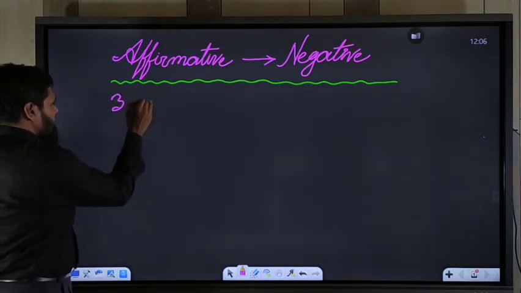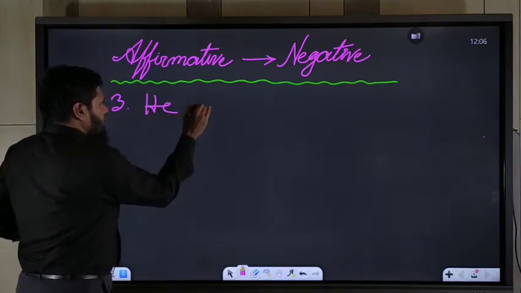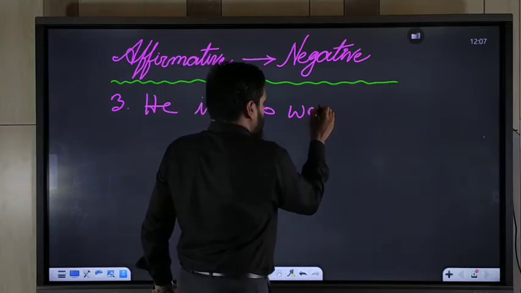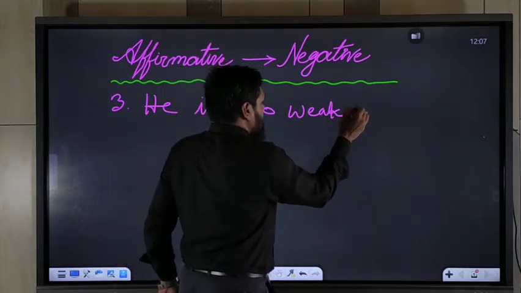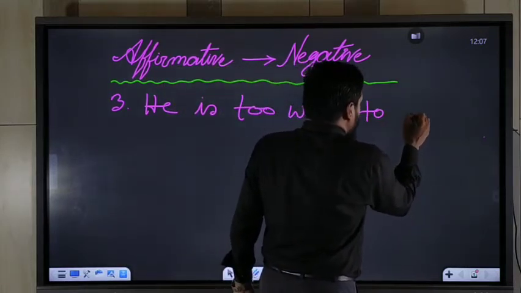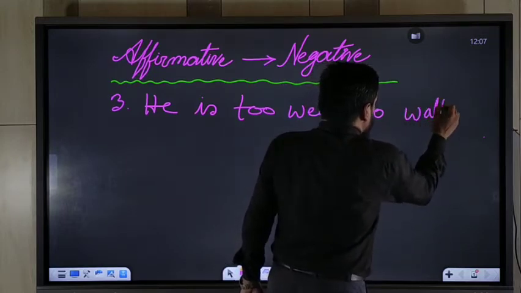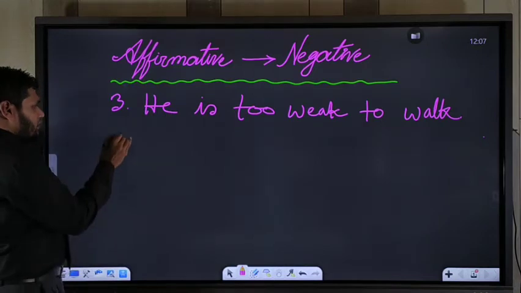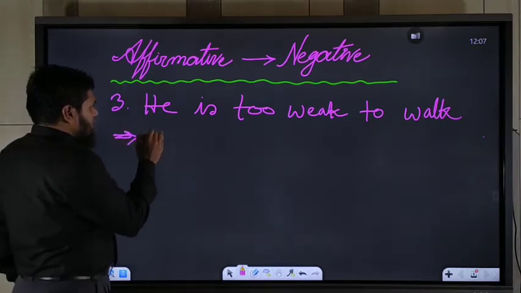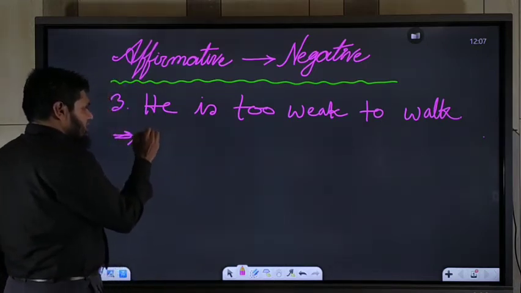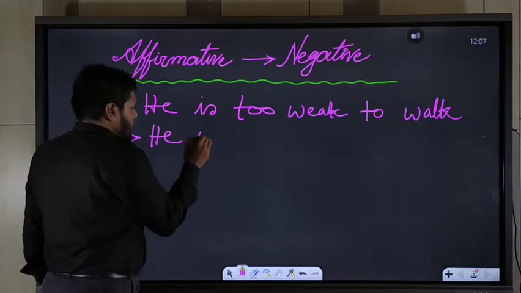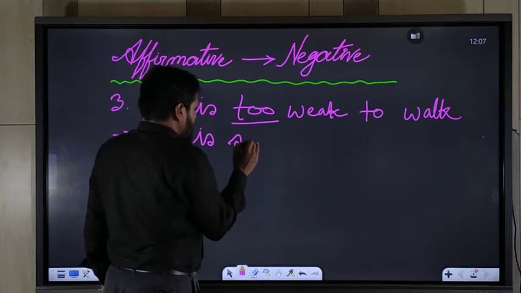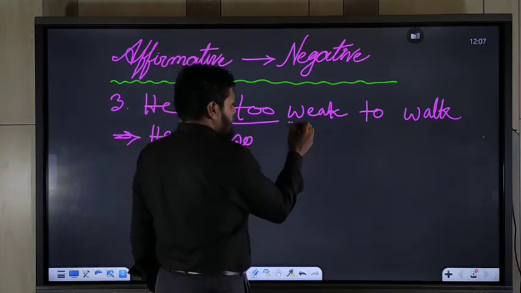Number 3. He is too weak to work. Follow the sentence. It's a simple sentence. It would be a complex sentence in this way. He is, you should use so instead of too. He is so, then you should use the adjective weak.